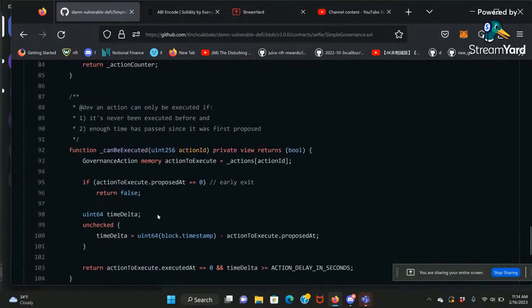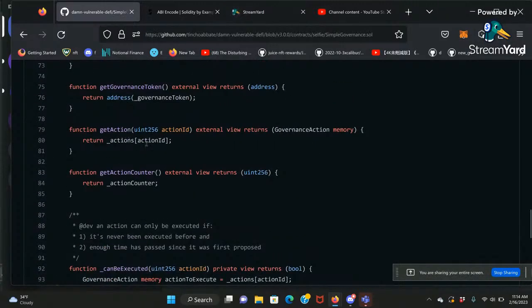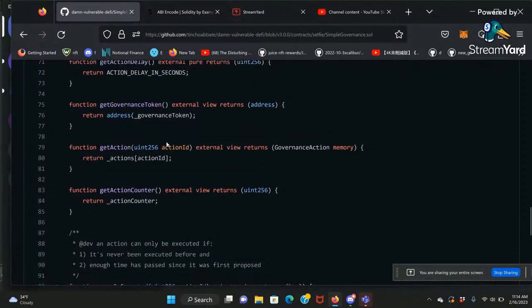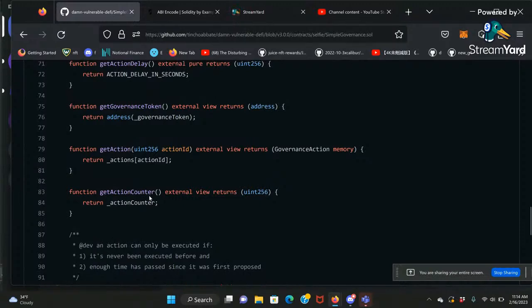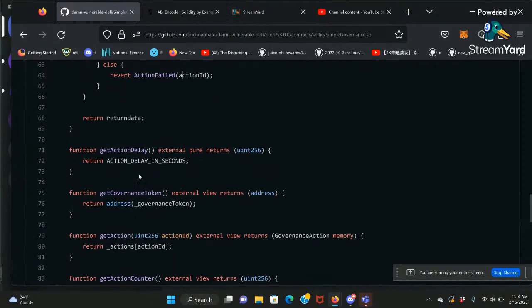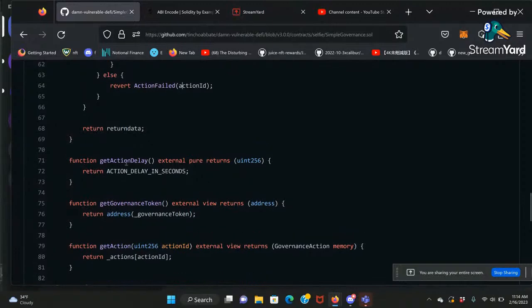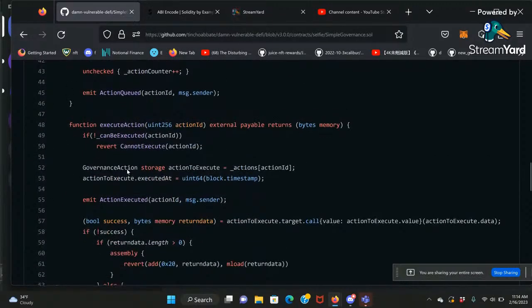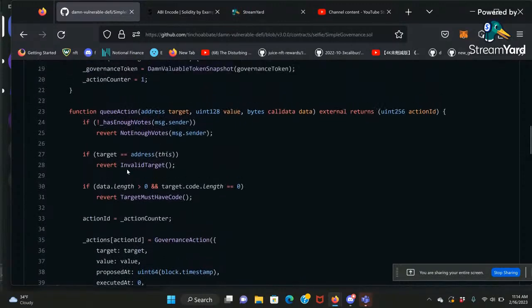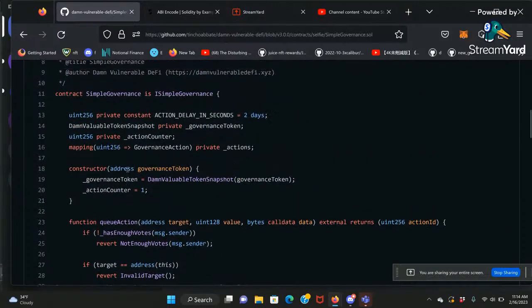Has enough votes, can be executed. Get action is to get the row with the primary key, action ID, proposal ID. And this is to get what is the current action ID now. And this is how much delay we have. You can return that. So nothing else too much.